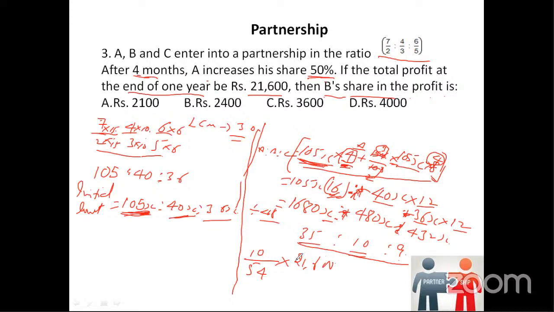If we multiply this 54 by 4, we get 216. So 4, here we have 2 zeros, 400, and one more zero on this side, into 10. It becomes rupees 4,000. So 4,000 is B's share of profit.